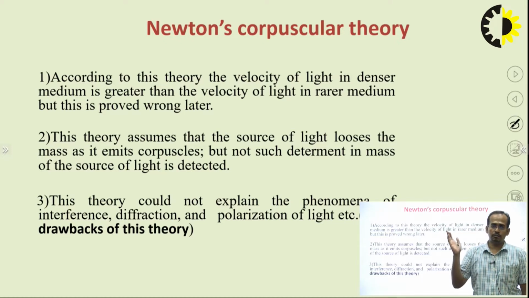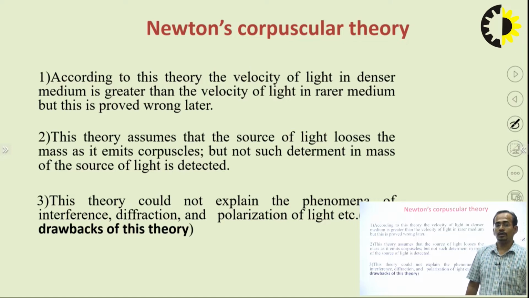According to this theory, the velocity of light in a denser medium is greater than in a rarer medium, which was wrong. This theory also assumes that the source of light loses mass as it emits corpuscles, but no such loss of mass is detected in the source of light. And this theory could not explain the phenomena of interference, diffraction and polarization of light.